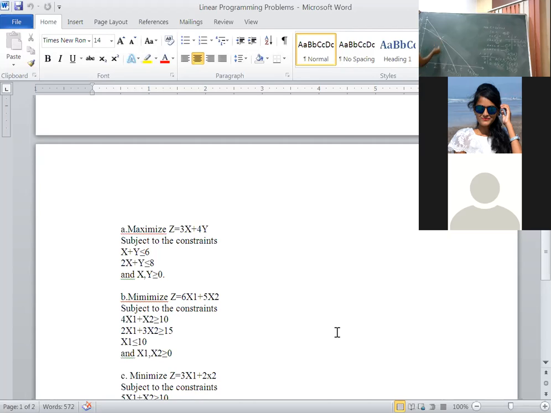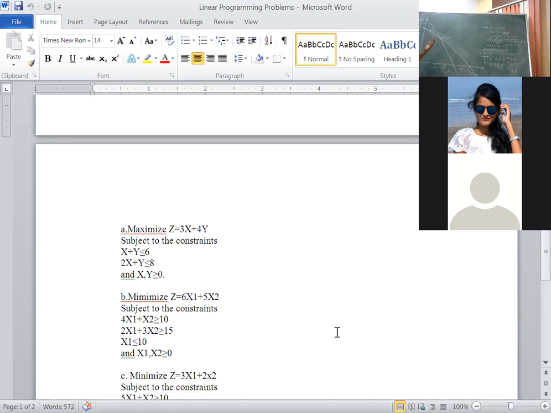Here, the ordinate point: if I draw a perpendicular line, it is 2, that is the x-axis value is 2. If I draw a vertical line, then I am getting 4. I am representing this ordinate as (2, 4). Ma'am, how to know whether (2, 4) is correct or not?